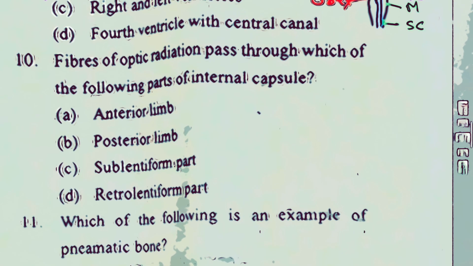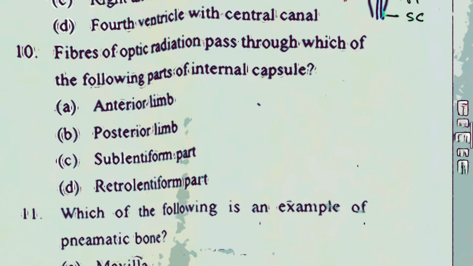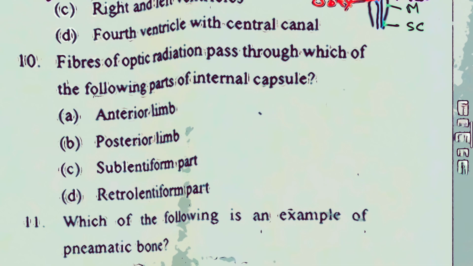Fibers of optic radiation. Now question number 10. Fibers of optic radiation pass through which of the following parts of the internal capsule? Anterior limb, posterior limb, sublentiform part, retrolentiform part. So let's do a fast revision about this internal capsule.